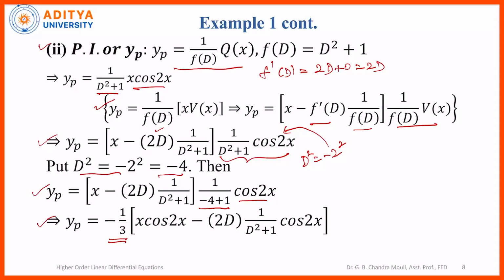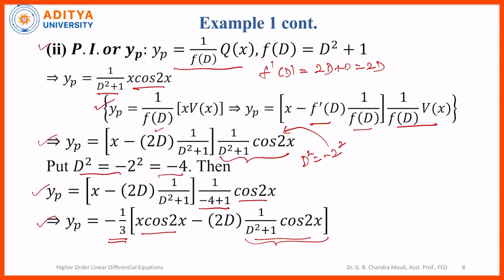So we write that before the function. So yp is equal to minus 1 by 3 into, now multiply cos 2x with both the terms. So x into cos 2x minus 2d 1 by d square plus 1 of cos 2x. Cos 2x is multiplied with both the terms in the brackets. Now next we again evaluate the second term in this bracket, which is 1 by d square plus 1 of cos 2x. So we have d in the numerator and d square plus 1 in the denominator.